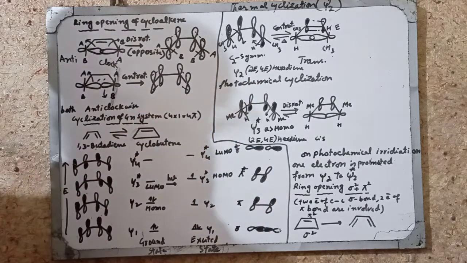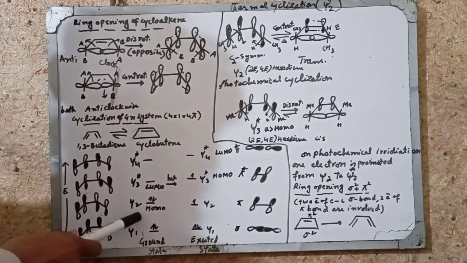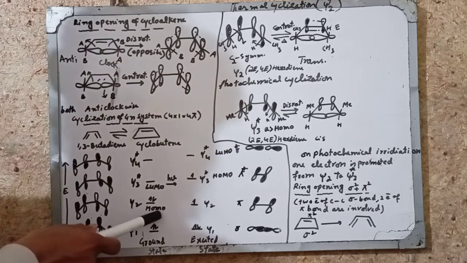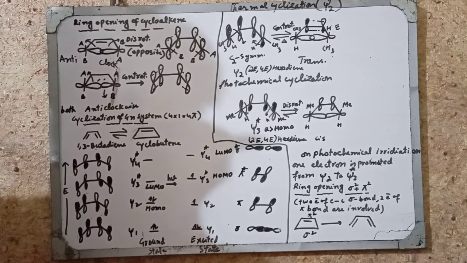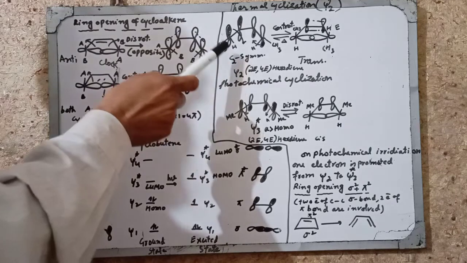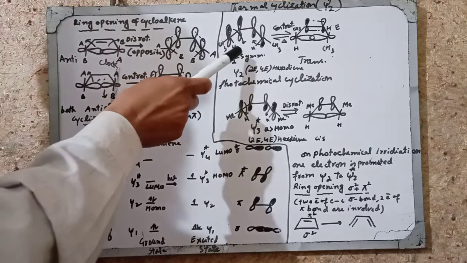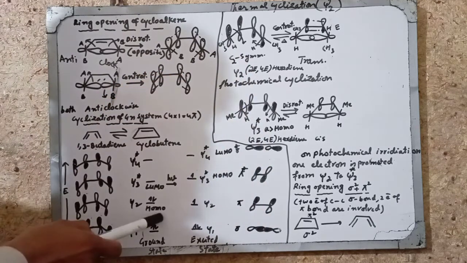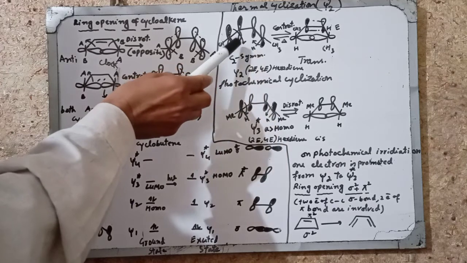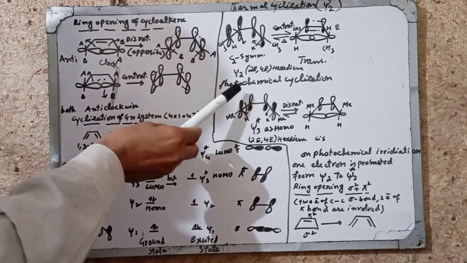Now the orbitals involved are phi 2, HOMO, which overlap and form the sigma bond. Now which orbitals are overlapping? These orbitals are the highest occupied molecular orbitals. These are the HOMO molecular orbitals.